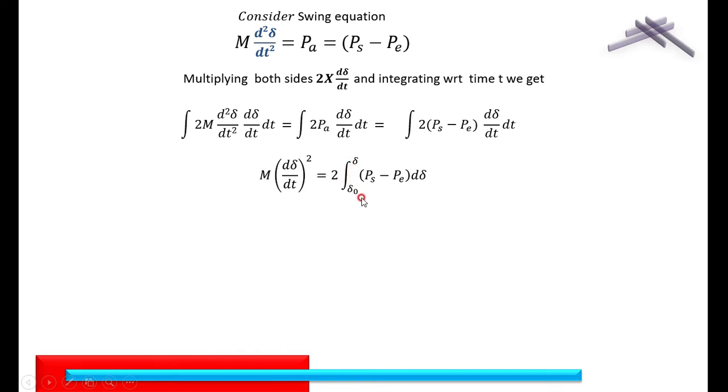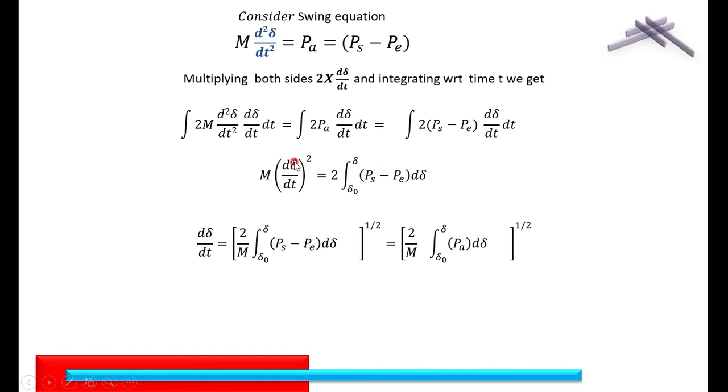Because of the change in input and output, the angle delta has to change from one value to another, so I take the integration between the limits delta naught to delta, of Ps minus P, d delta, because dt gets cancelled. Ultimately it is an integration in the right hand side with respect to d delta.